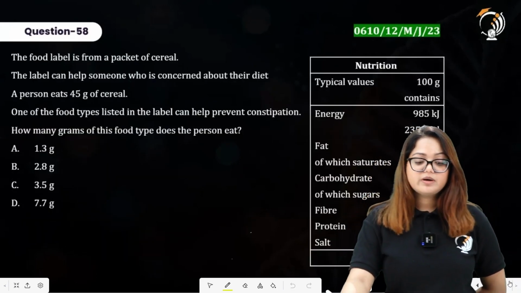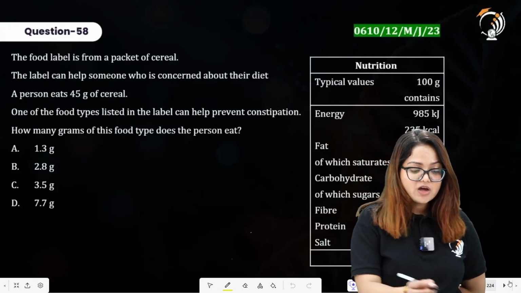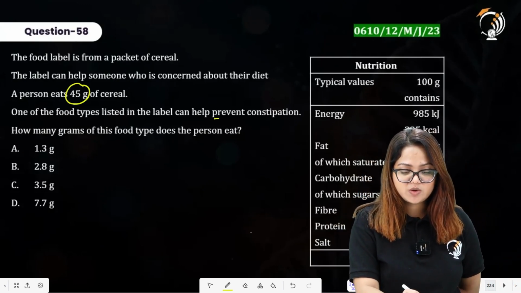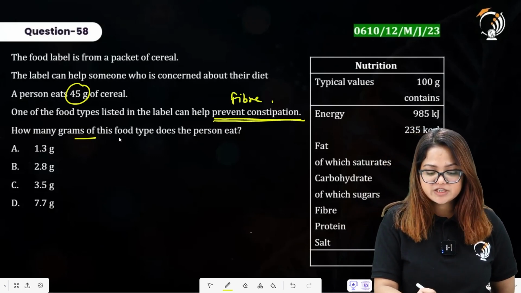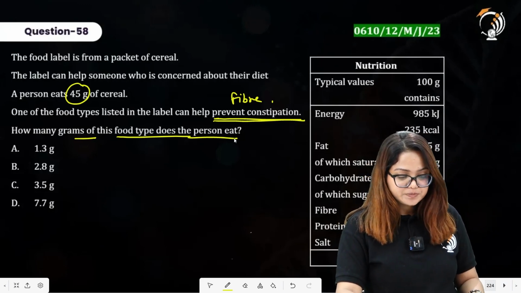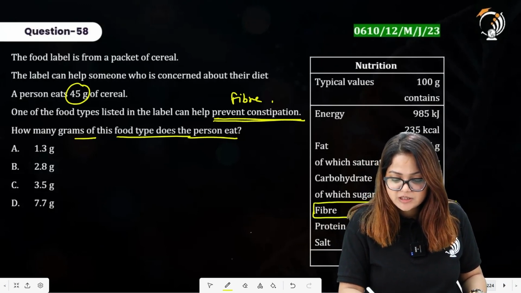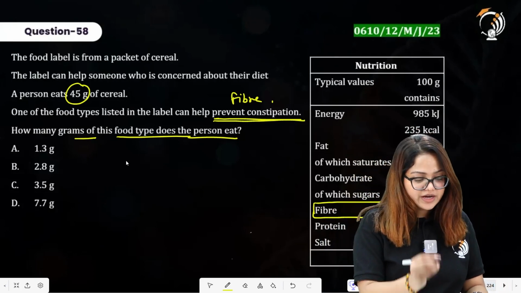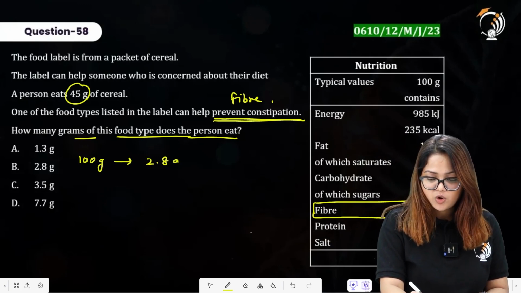The food label is from a packet of cereal. The label can help someone who is concerned about their diet. A person who eats 45 gram of cereal, one of the food types listed in the label, can help prevent constipation. So to prevent the constipation, fiber is required. How many grams of this food type does the person eat? Alright, so here in the label you can find the fiber is there, and this label is providing information for 100 gram of the content in the packet. So 100 gram of the whole packet will provide 2.8 gram of fiber.